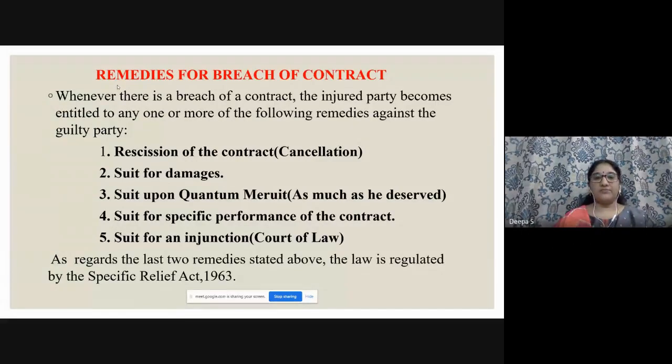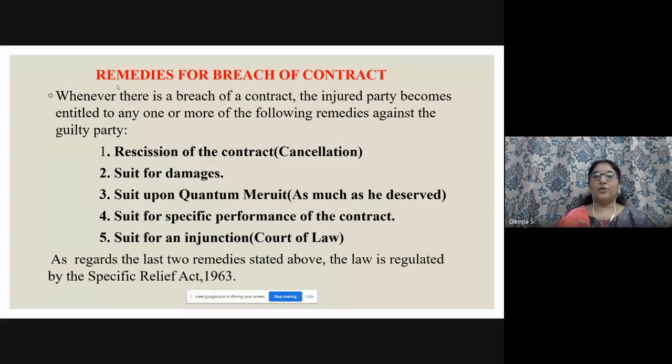Suit for specific performance of the contract. This person has failed, so whatever the loss, it has to be given. And suit for an injunction. Injunction is a law term.